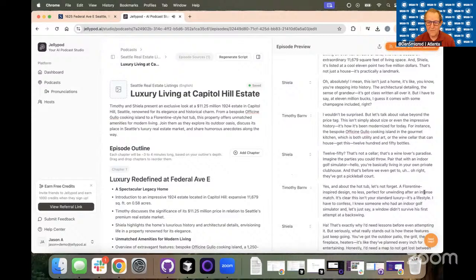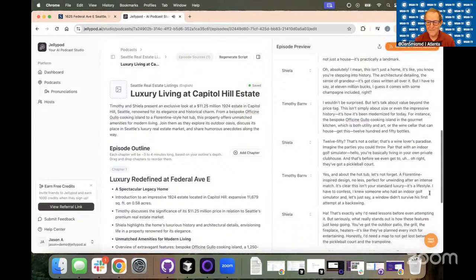For instance, the bespoke officine Gullo cooking island in the gourmet kitchen, which is both utility and art, or the wine cellar that can house, get this, 1,250 bottles. 1,250? That's not a cellar. That's a wine lover's paradise. Imagine the parties you could throw. Pair that with an indoor golf simulator. Hello, you're basically living in your own Jason, let's private pause clubhouse.